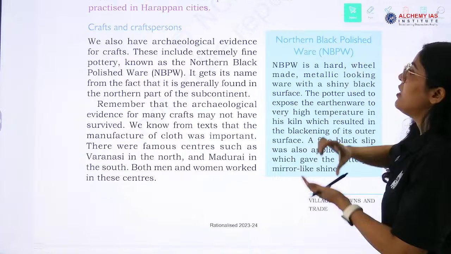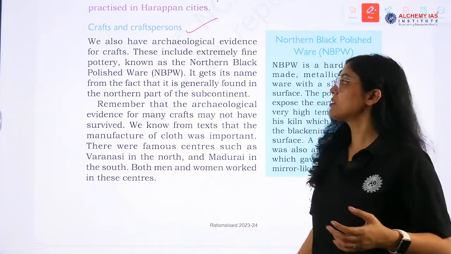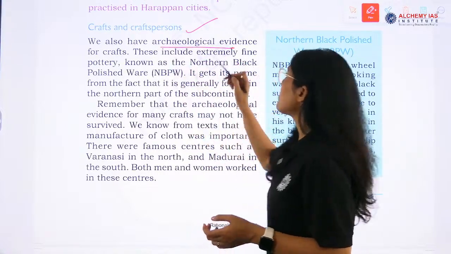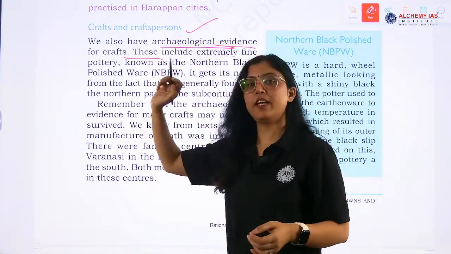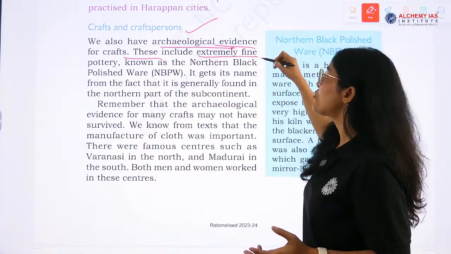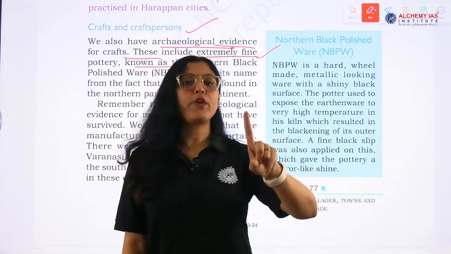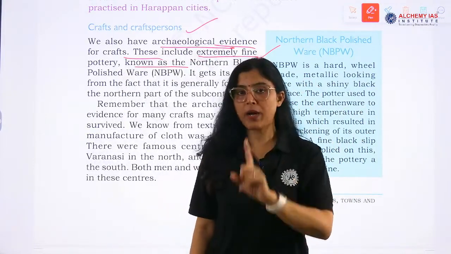Okay, now crafts and craftspersons. It is talking about towns, cities. Archaeological evidence is there for different crafts and practices. These include extremely fine pottery. Coins during this period: one coin was very popular, the punch-marked coins.